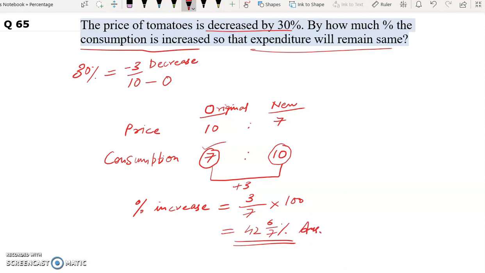This is our answer. Now let's solve this question with second method. Let's say the original expenditure was 100 units.